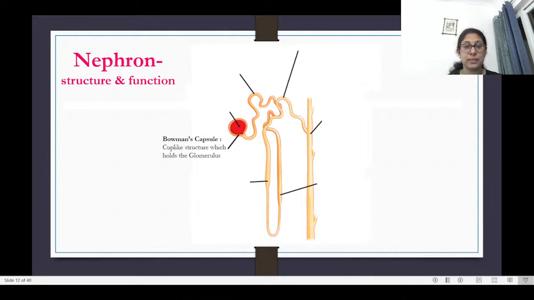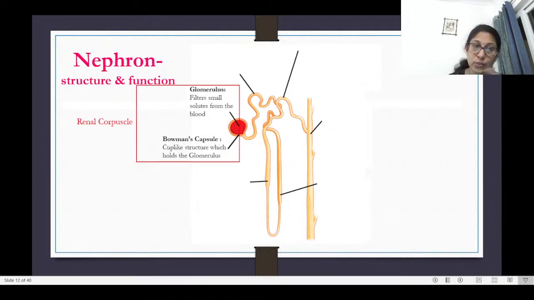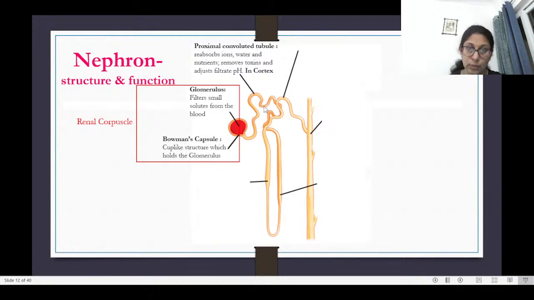So let's see the parts. We have already seen Bowman's capsule, which is a cup-like structure which holds the glomerulus. Then we have the glomerulus itself, which filters the small solutes from the blood, and both of these together are known as the renal corpuscle. Then you have the proximal convoluted tubule, where there is reabsorption of ions, water, nutrients, etc., and thus the pH of the filtrate gets adjusted.